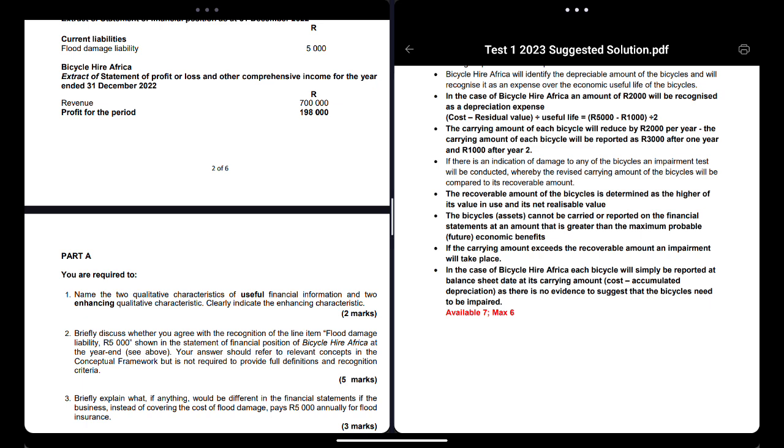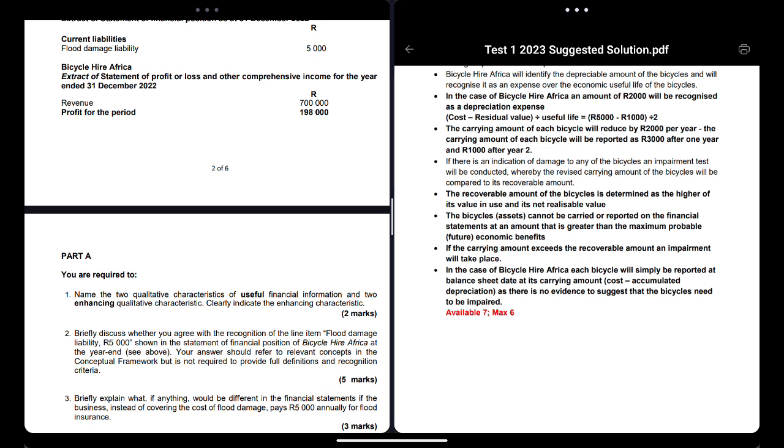Okay. So what is impairment, right? What is the recoverable amount? The recoverable amount of the bicycle is determined as the higher of the value in use and net realisable value. Very complicated way they're saying this, but I'll tell you what. Higher of the two means it's the higher amount of value in use and your net realisable value.